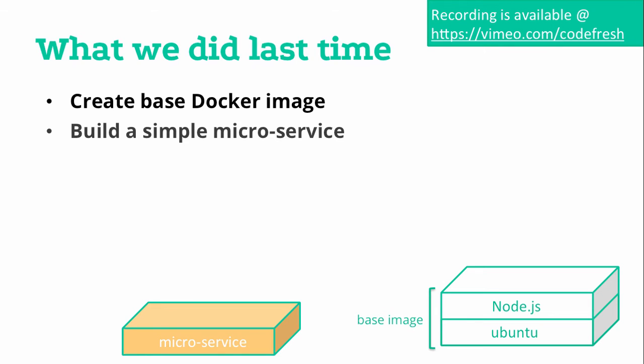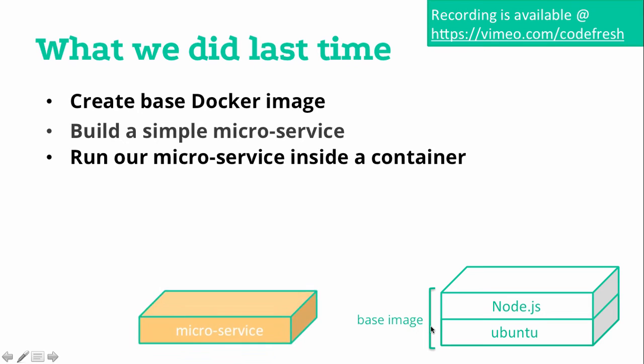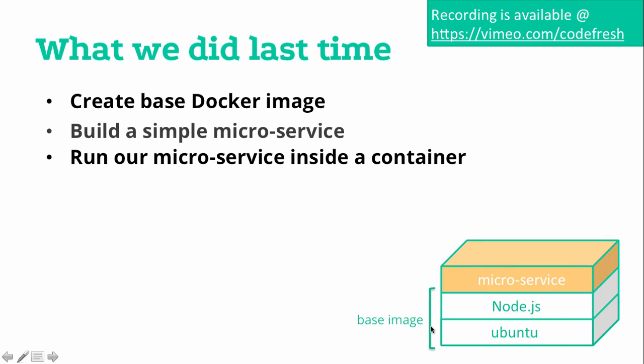Then we've created locally a simple Node.js microservice, and following that we have again created an instance, a container out of the base image, but this time we copied our microservice into this container. We have run npm install, npm start.